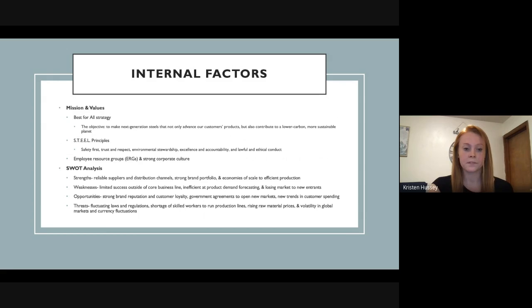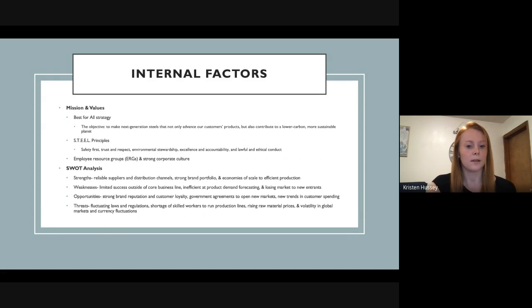Next up, they also have a strong corporate culture, mainly through their employee resource groups, also known as ERGs. The company has established 8 ERGs for employees to join. Some of them are focused around women empowerment, sustainability, parents, veterans, anything you can imagine. It is a way for employees to get involved based on their interests outside of their job position.